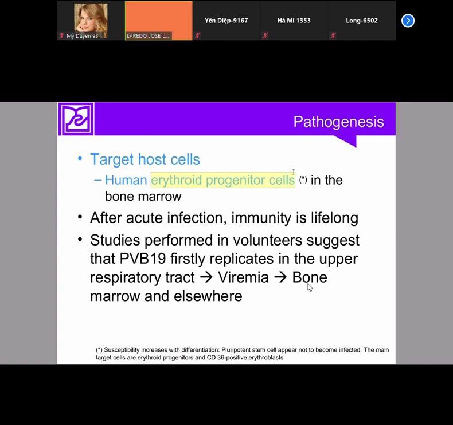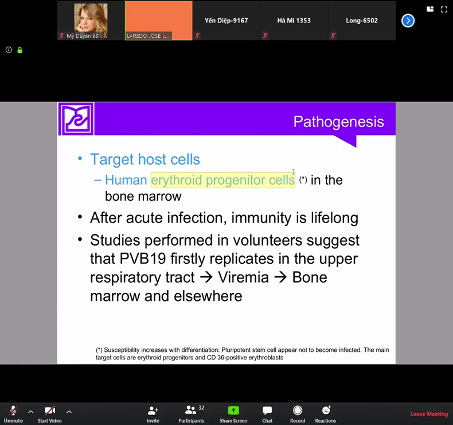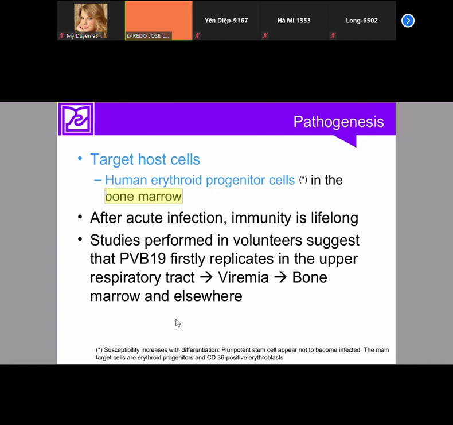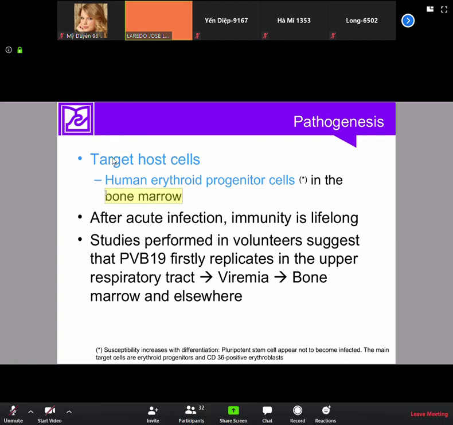So when these cells are infected and destroyed, because this is a lytic acute infection, these cells are destroyed. When these cells are destroyed, the production of red blood cells by the bone marrow is stopped. Not forever. The production of these red blood cells is stopped until the infection is controlled by the immune system. So remember, the production of red blood cells by the bone marrow stops.